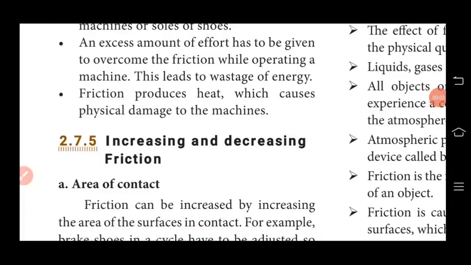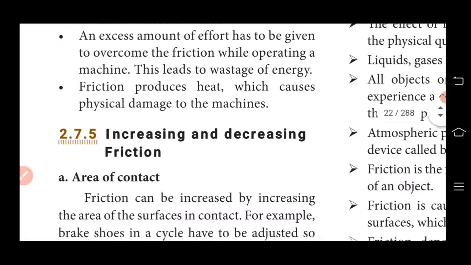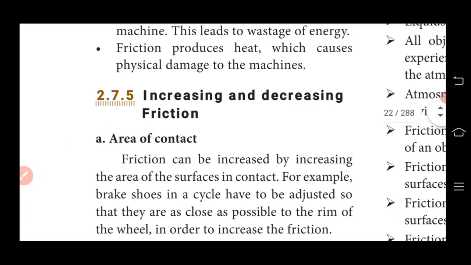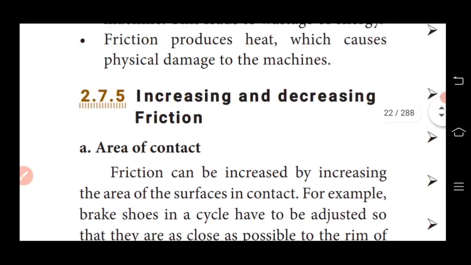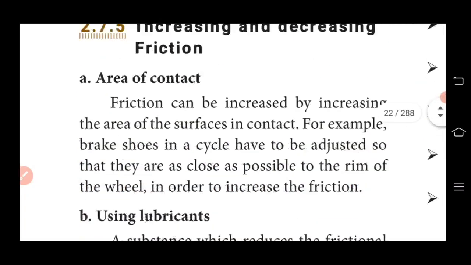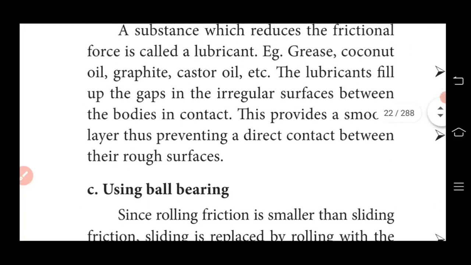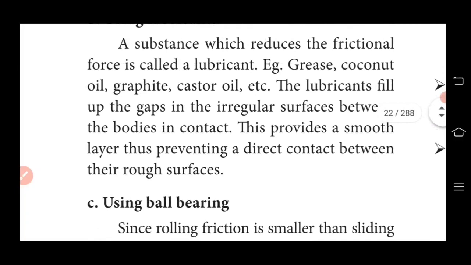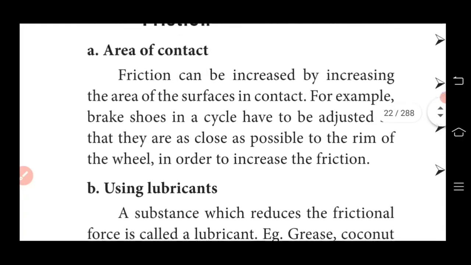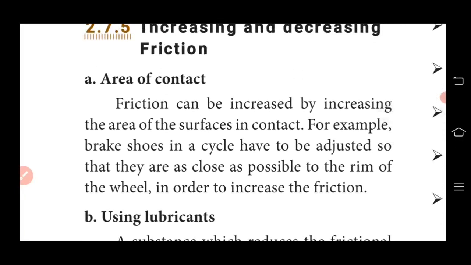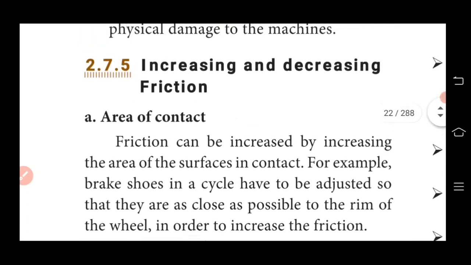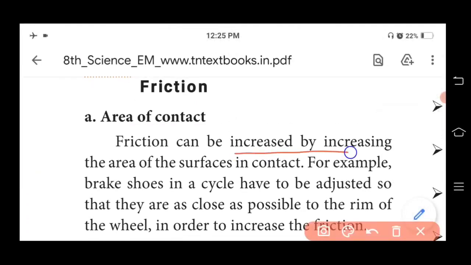Students, our next important topic is methods of increasing and decreasing the friction. There are 3 methods. First one is area of contact, then using lubricant oils, and then using ball bearings. The first one is area of contact. Friction can be increased by increasing the area of the surface in contact.